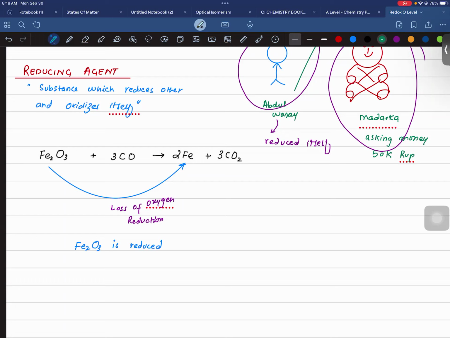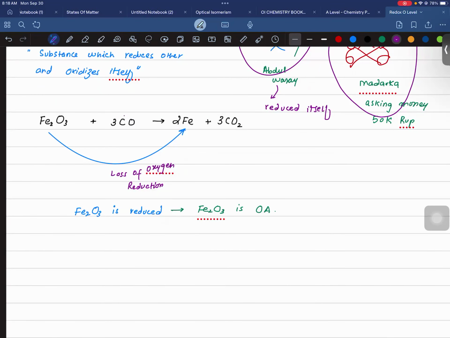Exactly. So I can say that when something reduces itself, it is an oxidizing agent. Fe2O3 is the oxidizing agent. That's it. Simple. So before identifying the oxidizing agent and reducing agent, you must know where the oxidation and reduction are taking place. You must know this, otherwise you won't be able to identify which one is the oxidizing agent and which one is the reducing agent. Remember, okay?